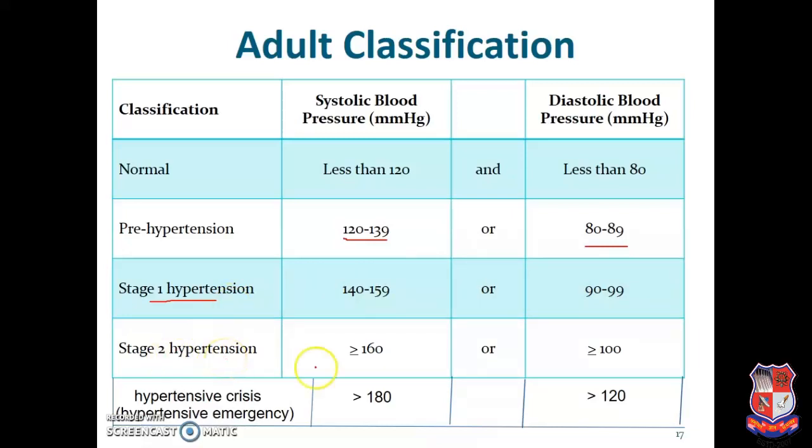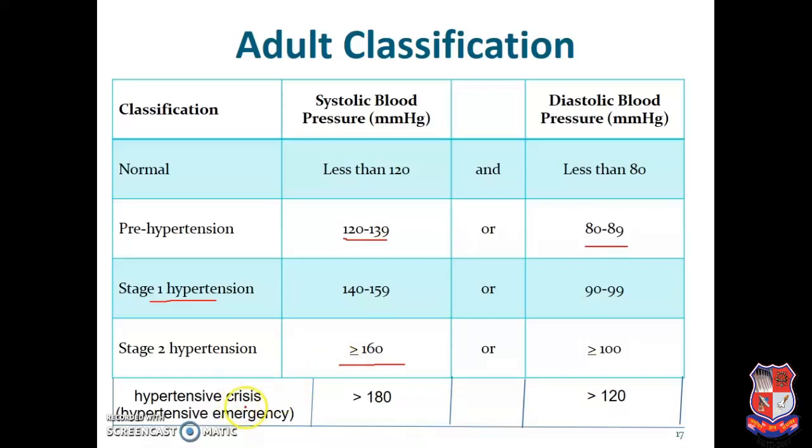Stage 2 type of hypertension is more than 160 mm of Hg systolic blood pressure. If the patient's blood pressure is more than 160, we can say this is a stage 2 hypertensive patient, and diastolic blood pressure is more than 100 mm of Hg.